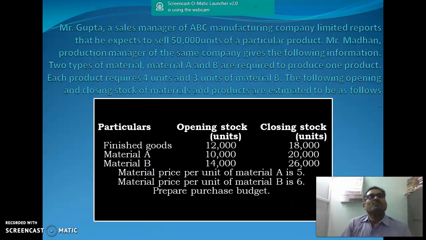Okay. So next one problem, we are going to work out the problem, practical problem. How can we prepare a budget? Okay. So here you see the problem.